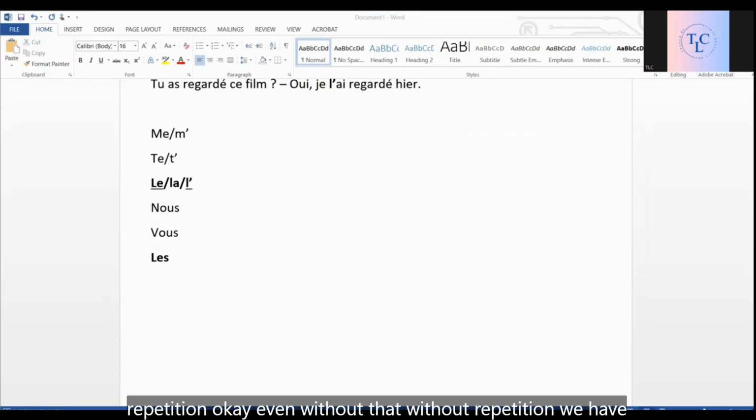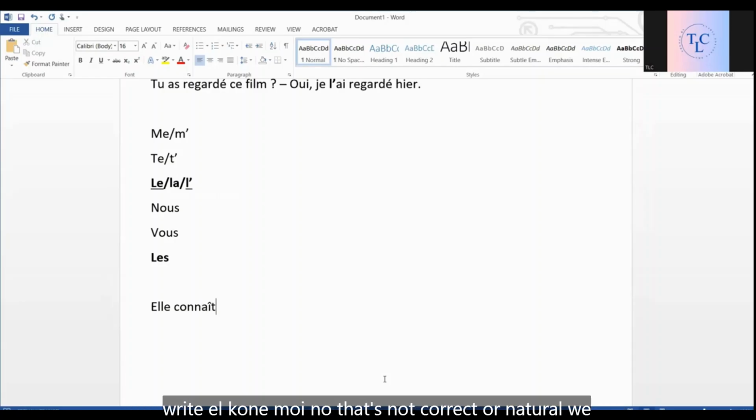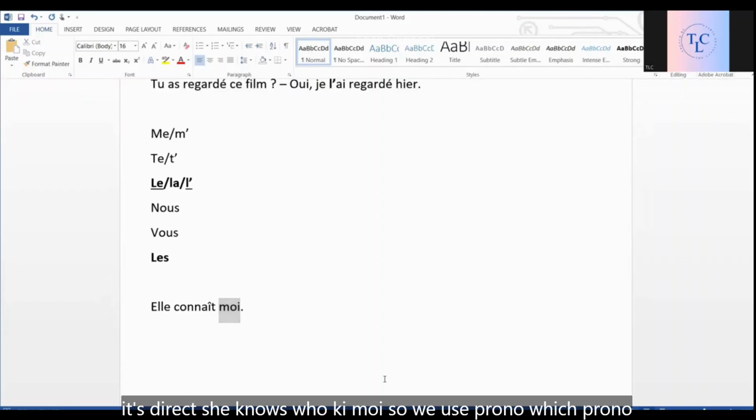Even without repetition, we have to use these pronouns only. For example, she knows me. We don't write elle connaît moi. No, that's not correct or natural. We directly put a pronoun. Obviously, this is COD, because it's direct.